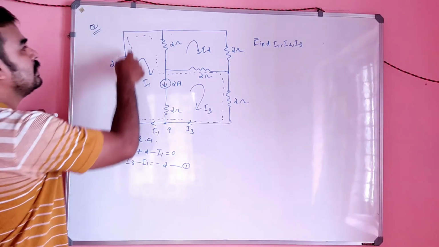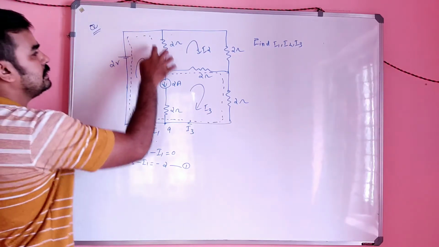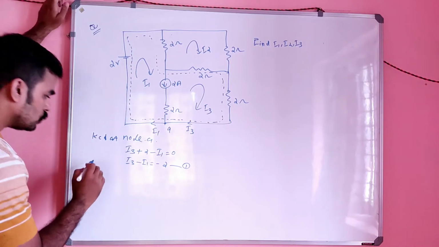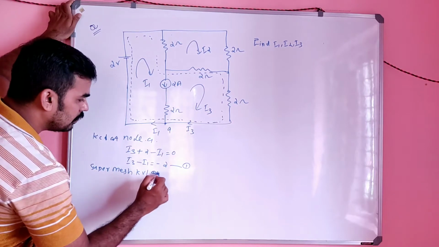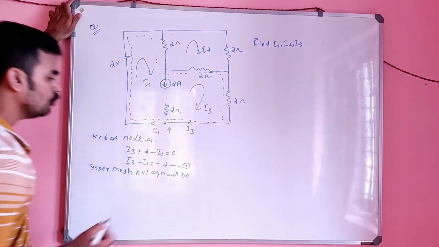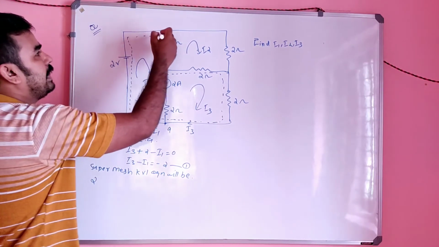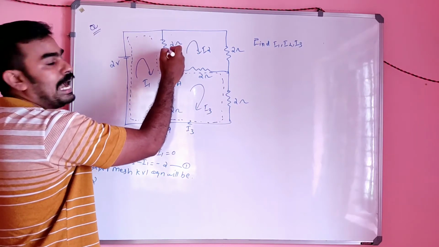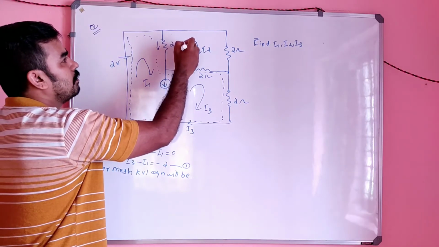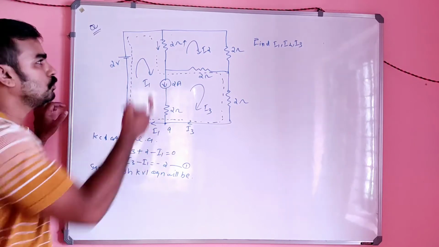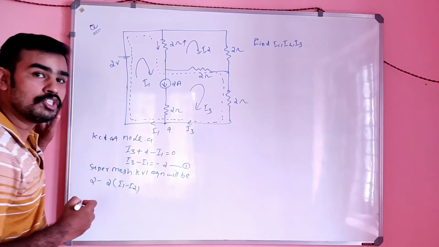And you have to write the KVL for the super mesh. How can I write? Consider this is the super mesh. So the super mesh KVL equation will be, I am starting from here, it will be 2 plus 2 plus 2. I came here and found that I1 is a current flowing here and I2 is the upward current here. So what will be the net current through this 2 ohm? It will be minus 2 into (I1 minus I2).